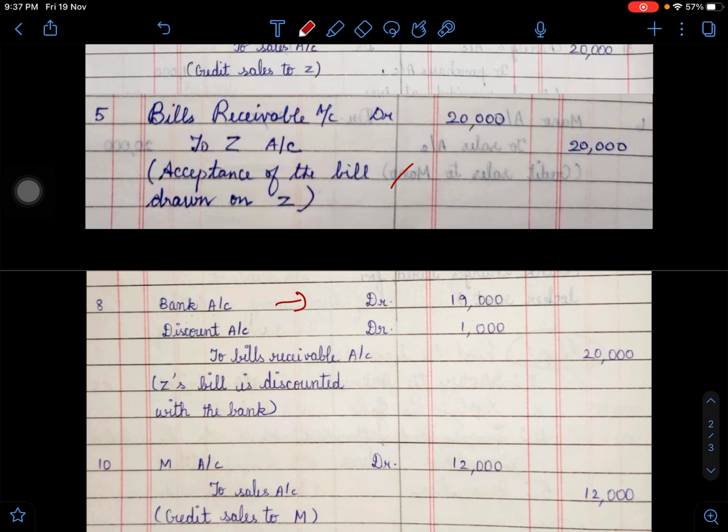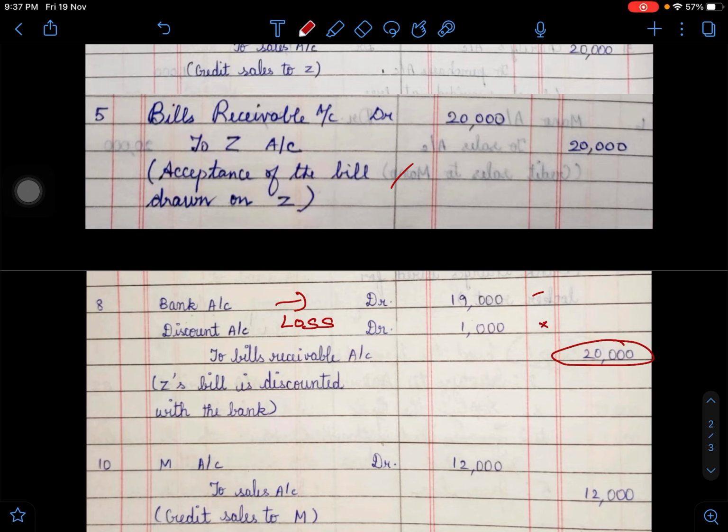The bank here is going to give him 19,000. So the cash comes in, and this discount is considered a loss, because in the place of 20,000 only 19,000 is received. So 1,000 is not received.